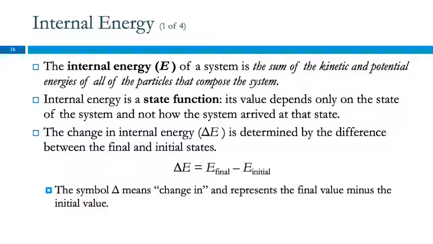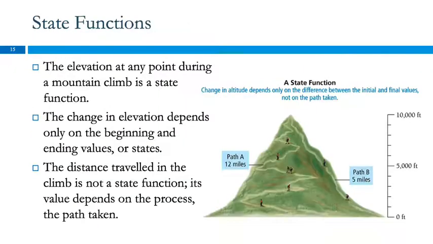And state functions are important because they simplify our calculations and thinking about things. Because even if we know the process by which someone went, let's just go to this example. Say someone took their own path, call it path C. Do we know how far they traveled climbing the mountain?